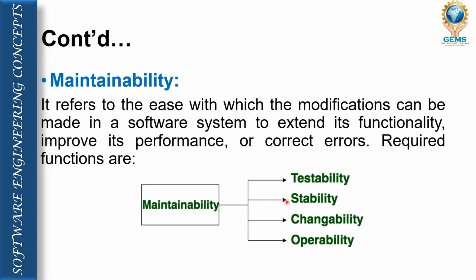There are certain parameters which help to measure the maintainability of the software. So what are the parameters? Testability, stability, changeability, and operability. So these are the parameters through which we are able to measure the maintainability of the software.